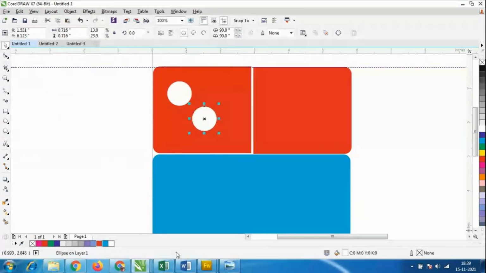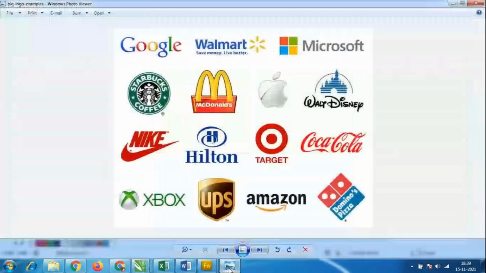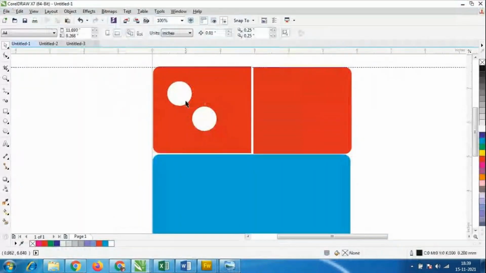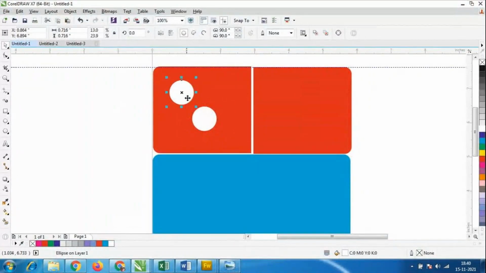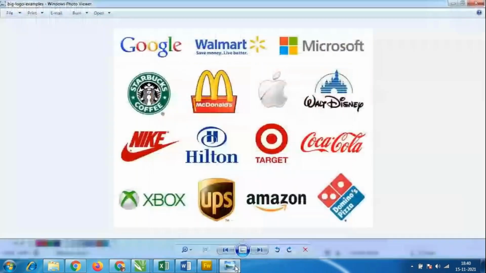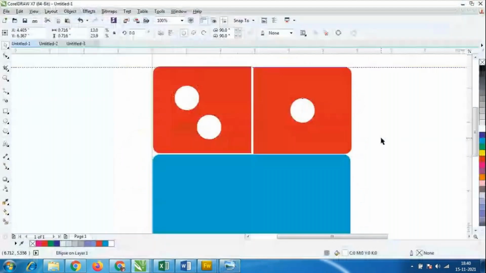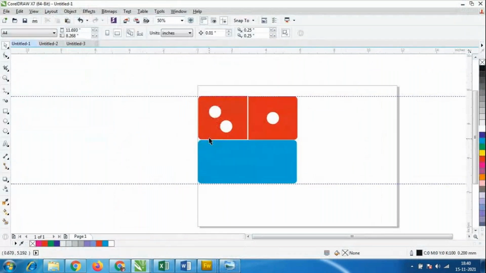Okay, so let us see in the design like this only. So no need to do the modifications once we did the changes. Okay, so like this we have to do the duplicate. Control D again. Okay, so this is the design we have to make. So this is the logo design.